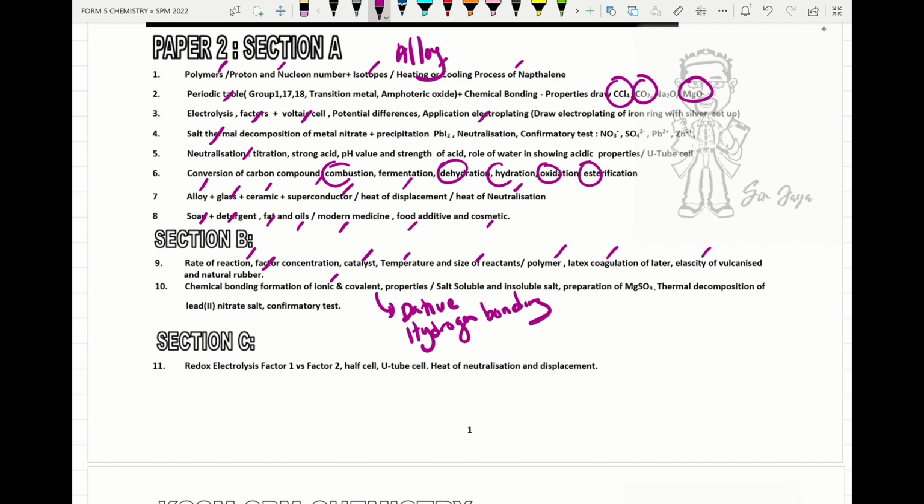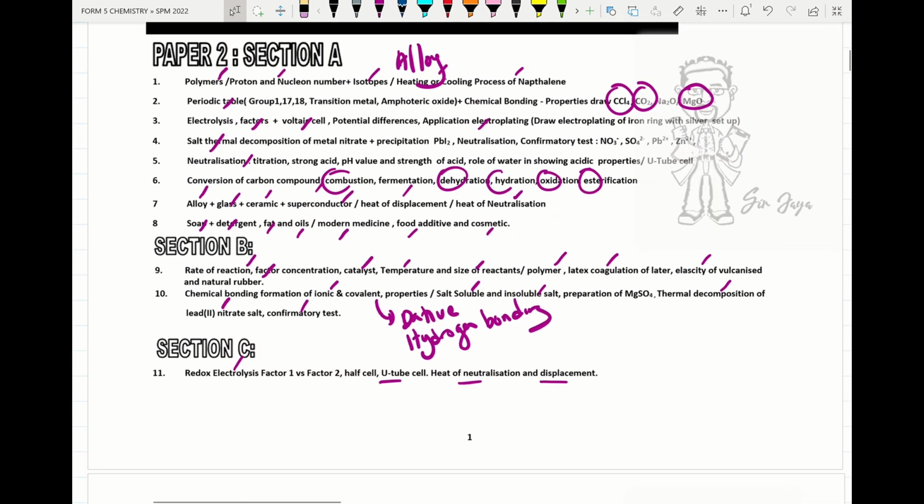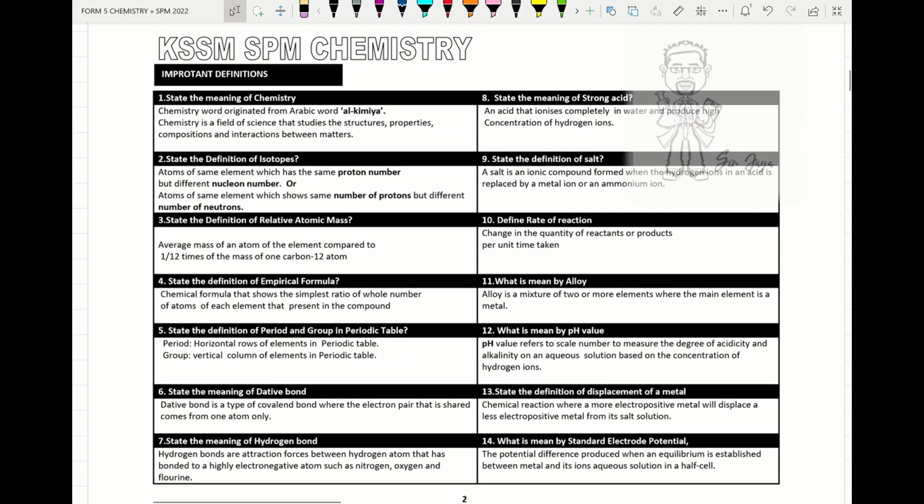Next will be soluble salt and insoluble salt, preparation of soluble salt not containing K+ ion, thermal decomposition of lead(II) nitrate and copper(II) nitrate, and the confirmatory test. Under Section C: redox reaction, factor 1 versus factor 2, E° value, concentration, U-tube cell, or heat of neutralization and heat of displacement. These are the essay questions that can come out for SPM 2022. Overall, these are only tips, so please focus on everything and try to do revision.